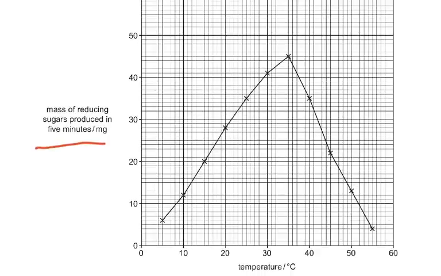So you see this at 10 degrees. How much is the mass of reducing sugar in milligrams? Nearly about 12. Then it keeps on increasing, and then let's look at this one. It's about 45. What is the temperature here? Let's look at it. It's 35.